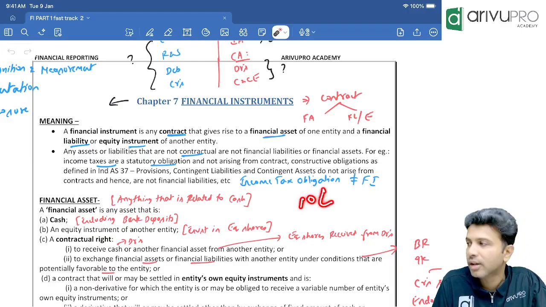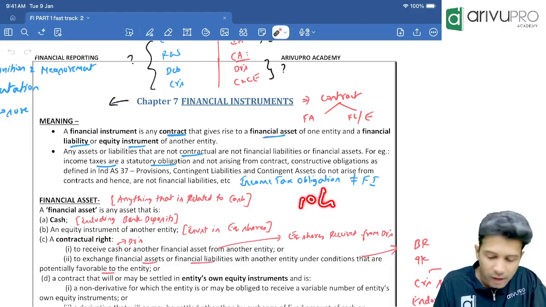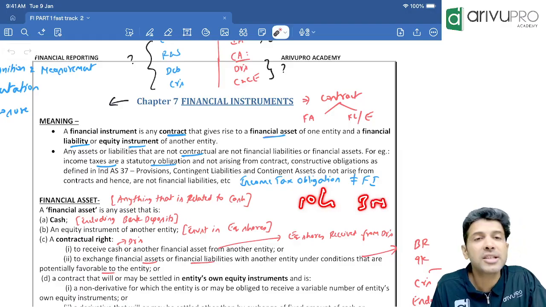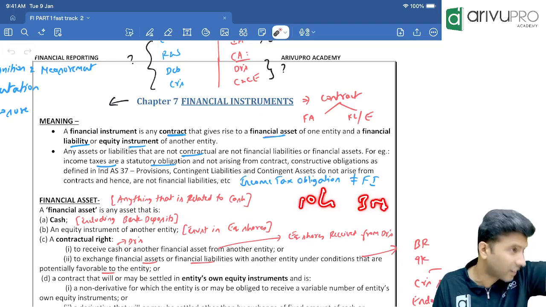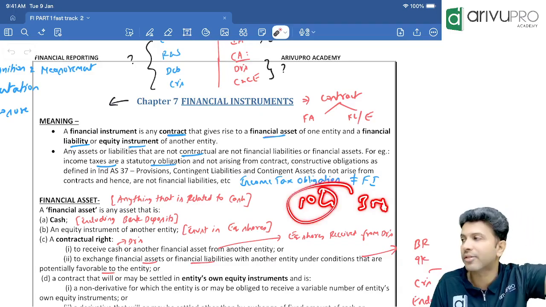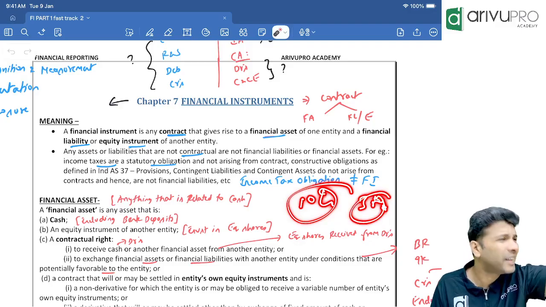How much value? 10 lakh. Correct? At 3 months credit. For 3 months credit. That means I will collect the money. I have a contractual right to receive how much money from Jayant? 10 lakh. Within how many months? 3 months. I mean, Jayant is my debtor, no?